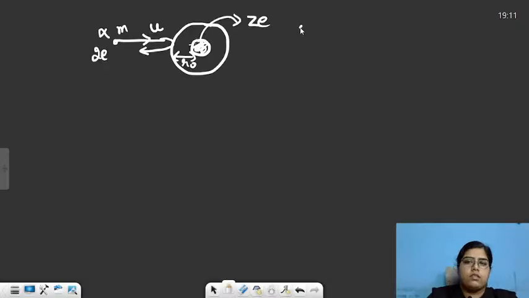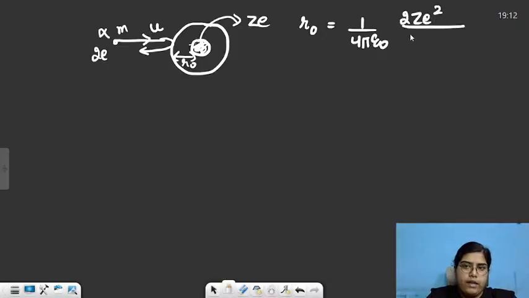So this distance of closest approach, the formula for this was 1 upon 4 pi epsilon naught 2 z e square by half m u square. Half m u square is basically the initial kinetic energy, right? This was the formula for distance of closest approach. And then there was something called as impact parameter.